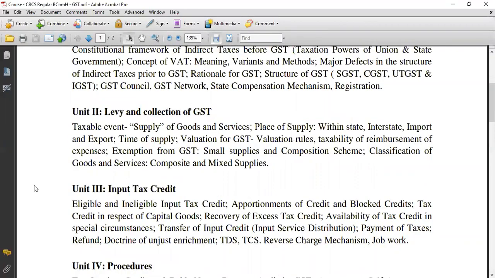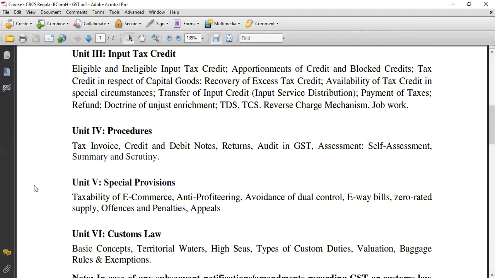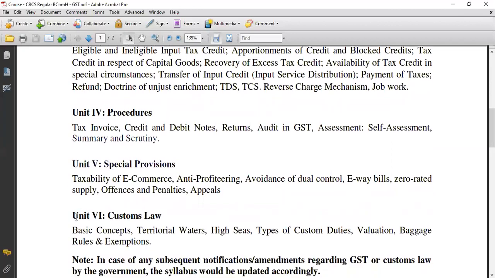In Units 2, 3, 4 and 5, now almost all the topics are covered except one or two. Tomorrow I will try to wind up all 5 units. Customs law is still left. So tomorrow I will try to wind up all the remaining topics of Unit 5.